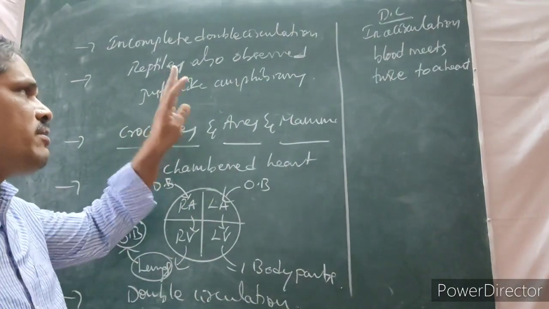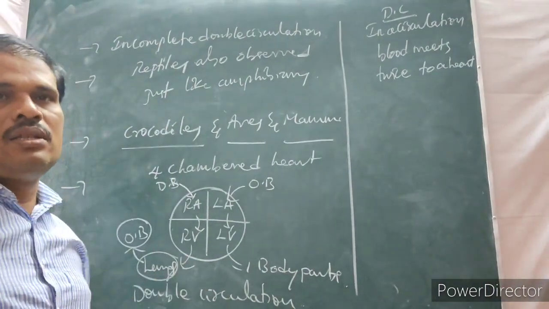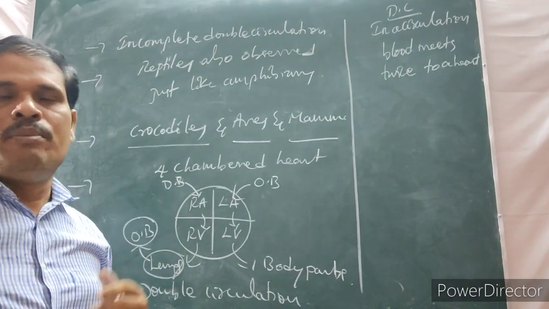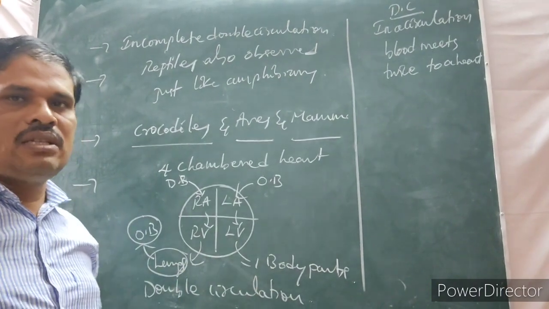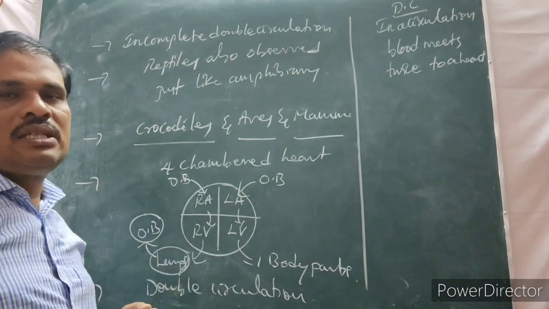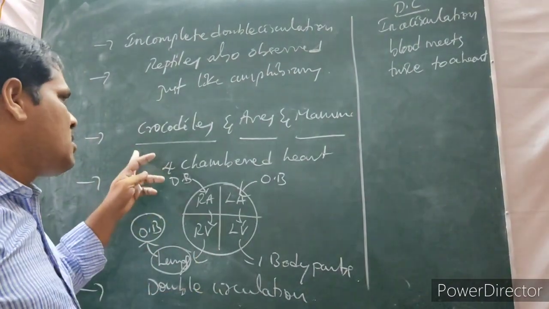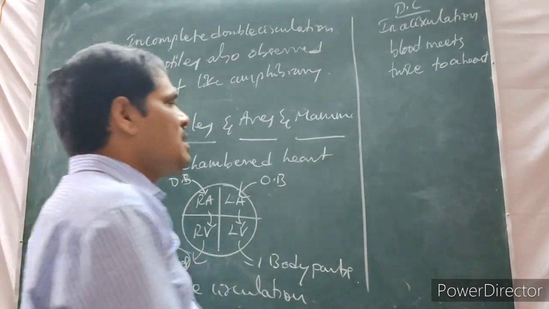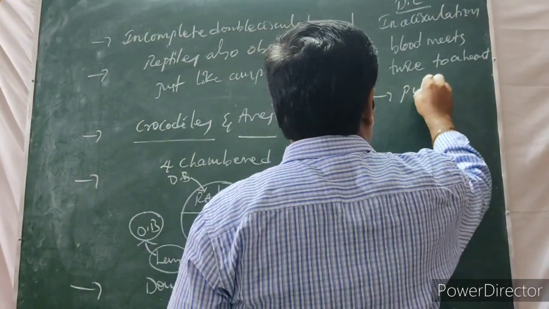The heart present in fishes is called the branchial heart. The heart present in amphibians is called the pulmonary heart or cutaneous heart. In reptiles, crocodiles, aves and mammals, it is also the pulmonary heart. What is it called? Pulmonary heart.